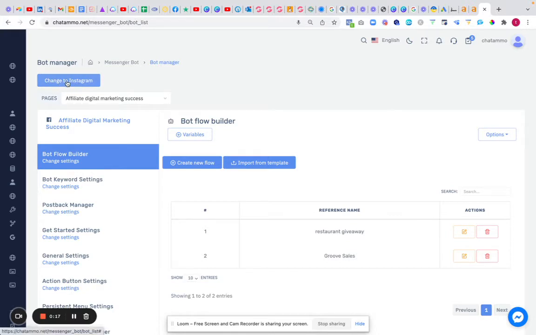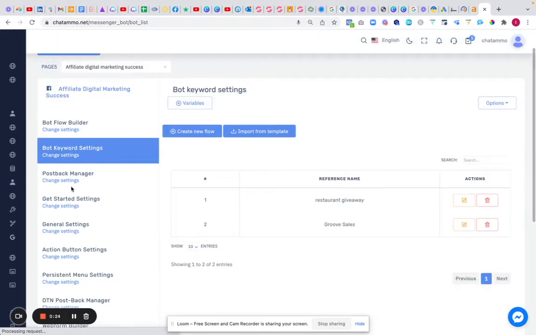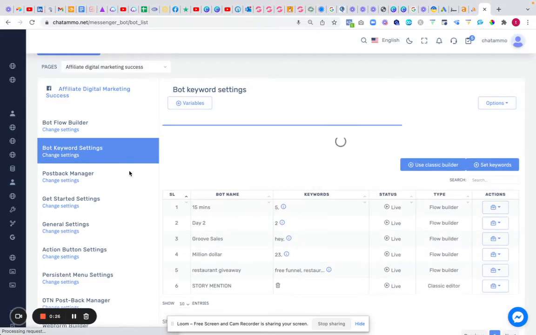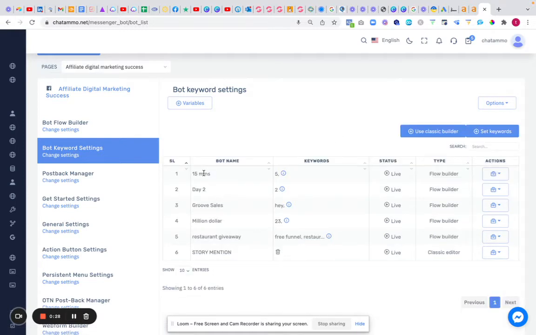So first off, you can change to Instagram. That means you can build up your chatbot flow within Instagram just as simply. You have bot keyword settings. Now this, as I was saying before, is pretty much you just keep these within your bot flow. As you can see, it's on the bot flow. And what we can do is stop that, or we can edit the bot reply. So we can make a whole new bot reply to that particular setting. Right, this is just by adding your keywords in.